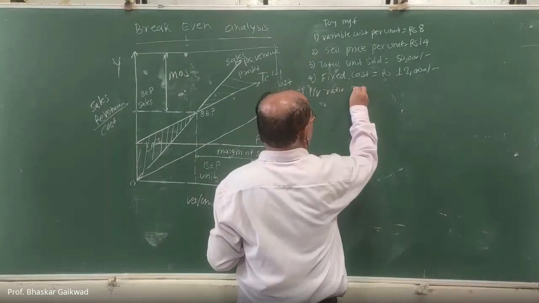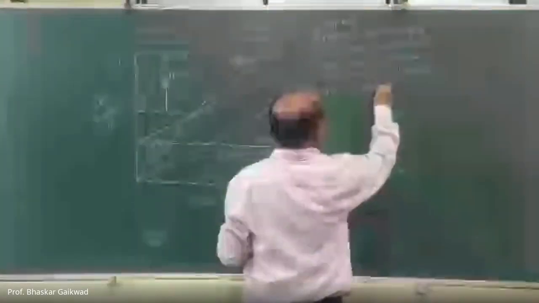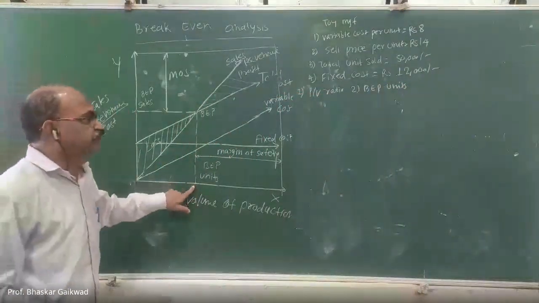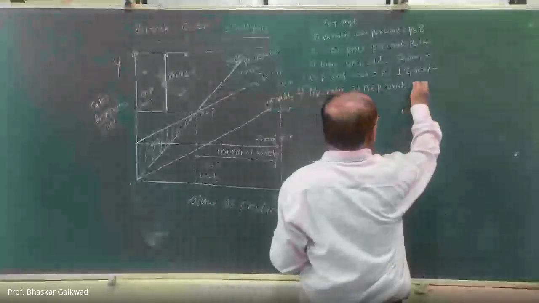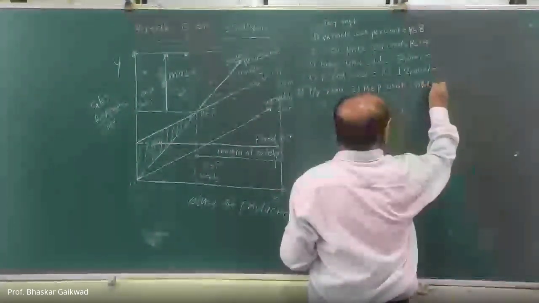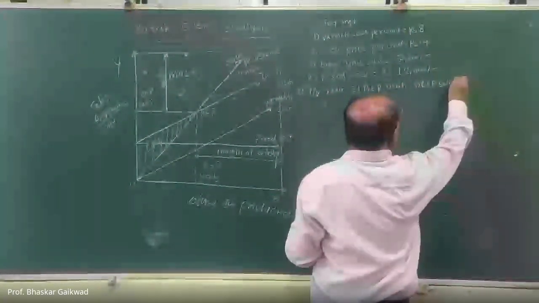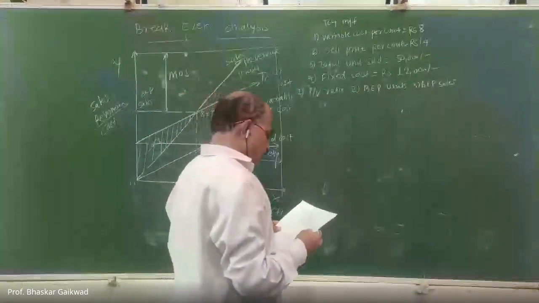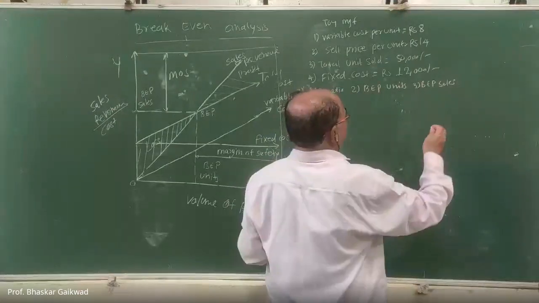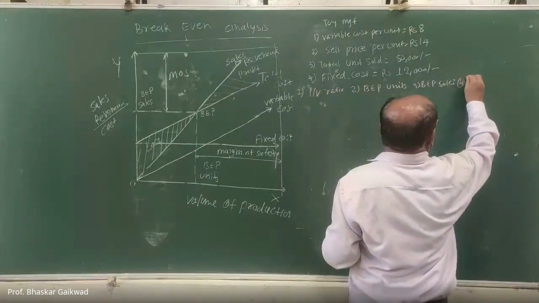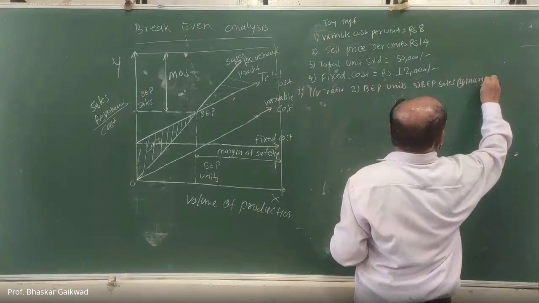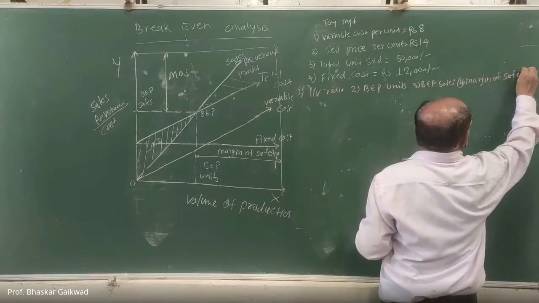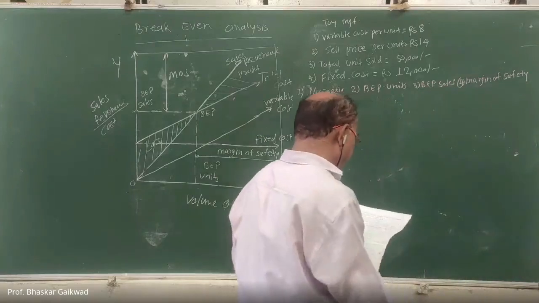Then second, break-even point in units. Third, break-even point in sales. Then margin of safety.